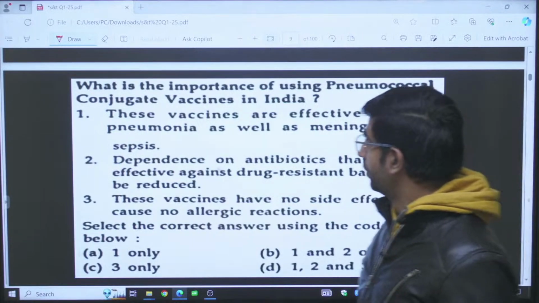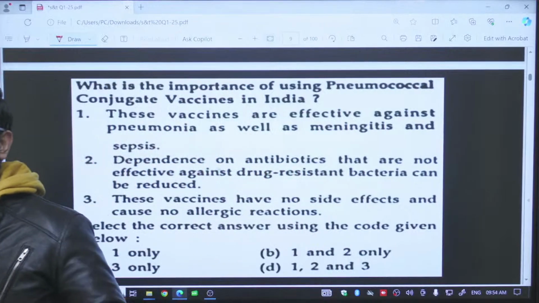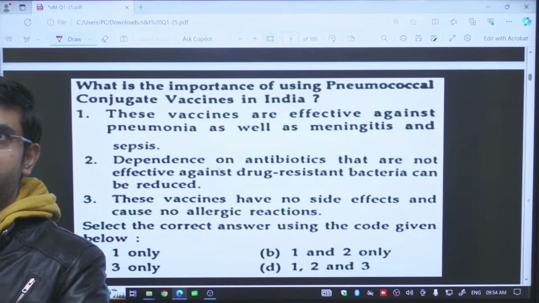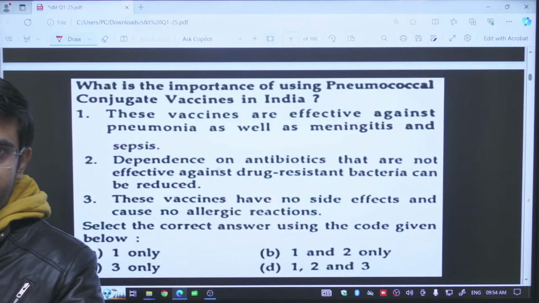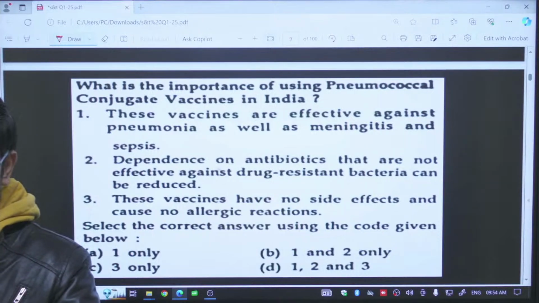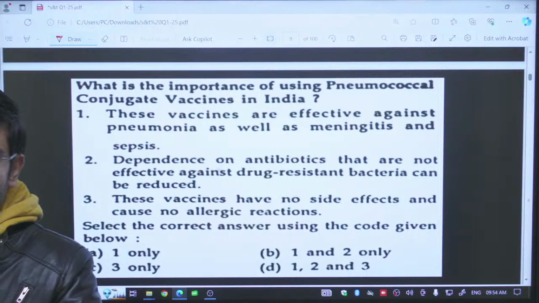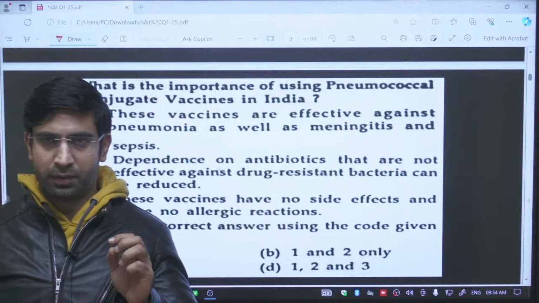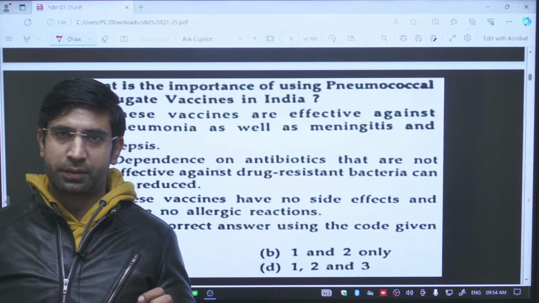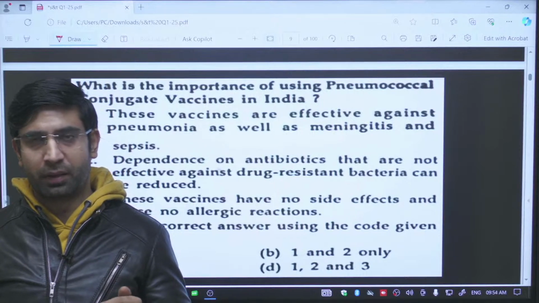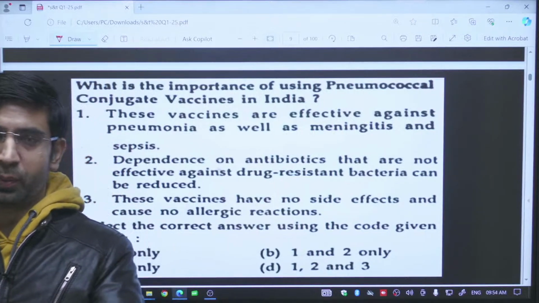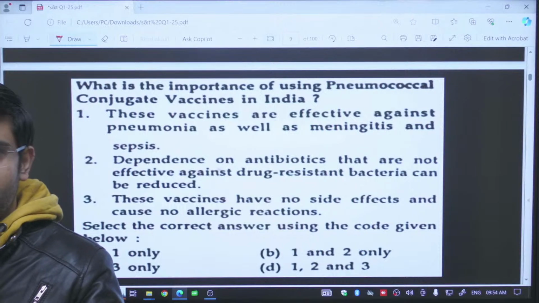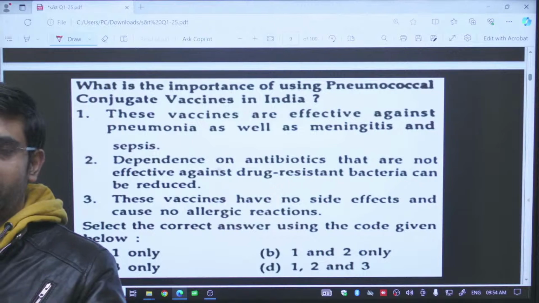Next question. What is the importance of using pneumococcal conjugate vaccines in India? What are vaccines? Going on the basics. Vaccines are basically the live or dead or some parts of the bacteria or viruses which are injected inside a healthy person. These parts of the bacteria or viruses, or the bacteria or virus itself, induce an immune response inside the healthy person. So substances which induce an immune response inside a healthy person are known as vaccines.